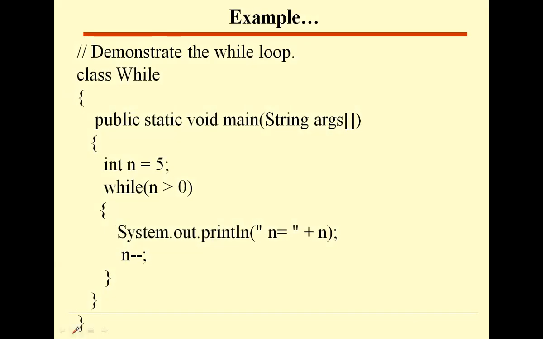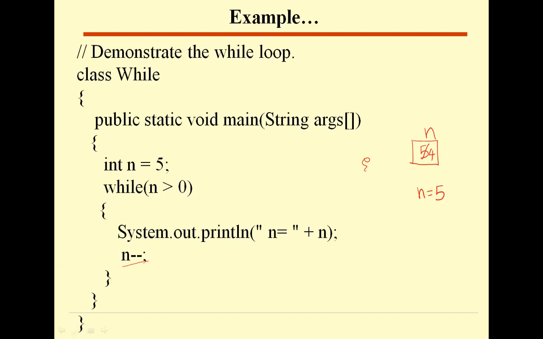So this is the memory allocated for n. The n value is 5 now. So then it prints, and you will get n is equals to 5. Then afterwards it is decrementing the n value, n minus minus. So now the n value becomes 4 here. Now the end of the loop is reached.